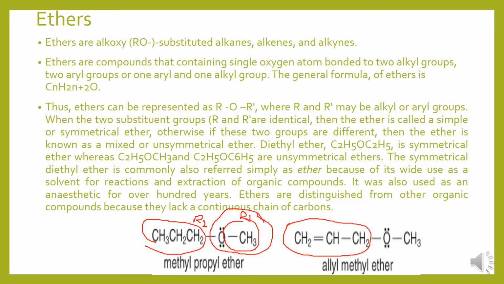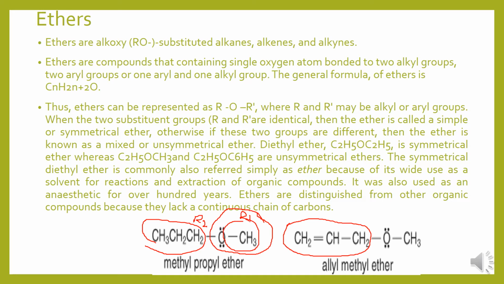So an ether can be represented as ROR' or else R1OR2, where R1 and R2 may be alkyl or aryl groups. When the two substituent groups R1 and R2 are identical, then the ether is called a symmetrical ether. Otherwise, if these two groups are different, then the ether is known as a mixed or unsymmetrical ether.